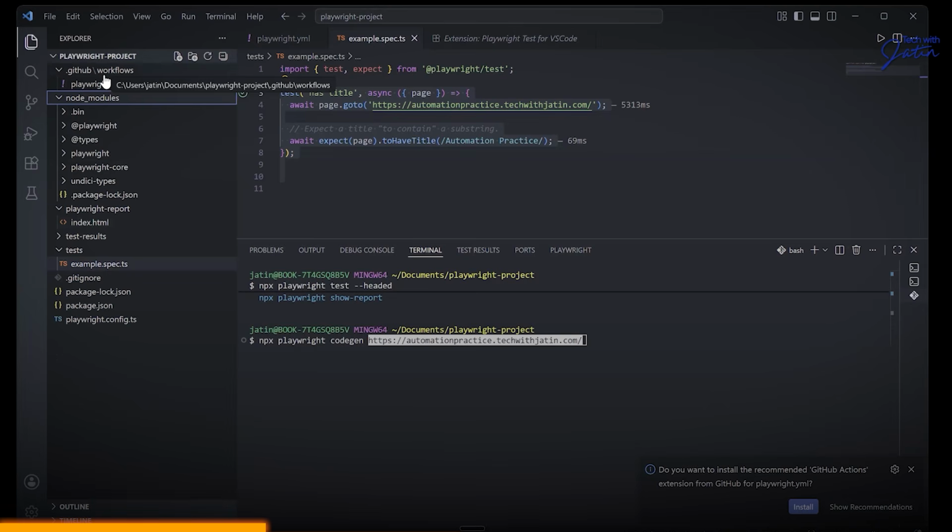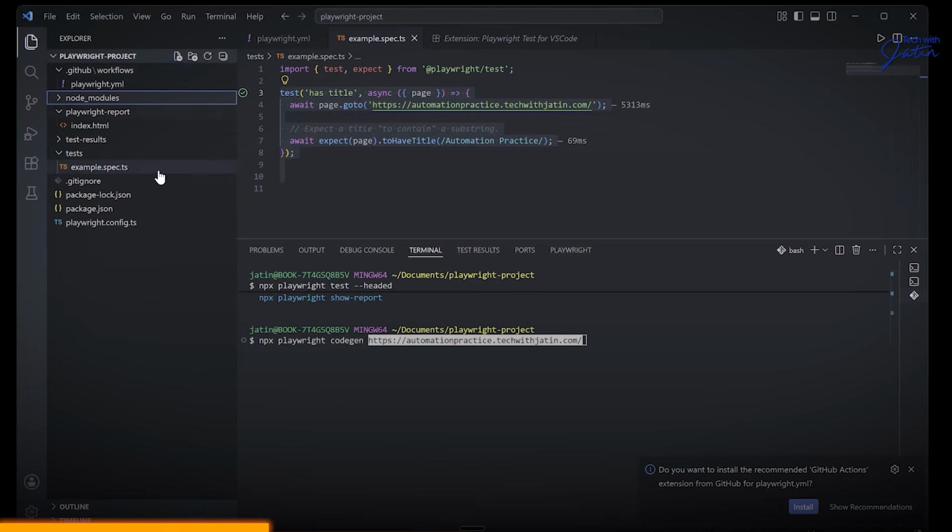You might have 10 different Playwright projects because you might be working on 10 different applications that need to get automated. Whenever you will be using NPX Playwright, it is going to use the Playwright module which is there in your current node underscore module. So this Playwright, it is using from here. I hope this part makes sense to everyone. So it's going to use it from your current local node underscore module.